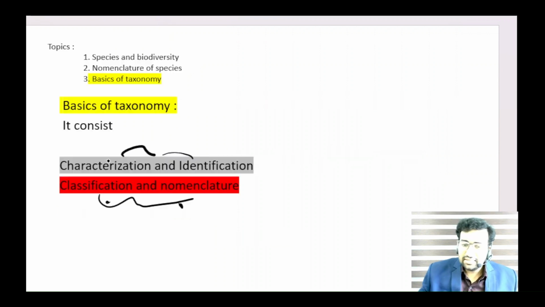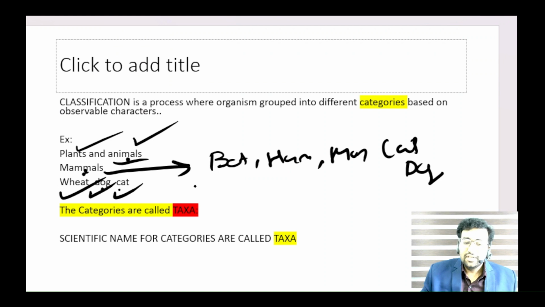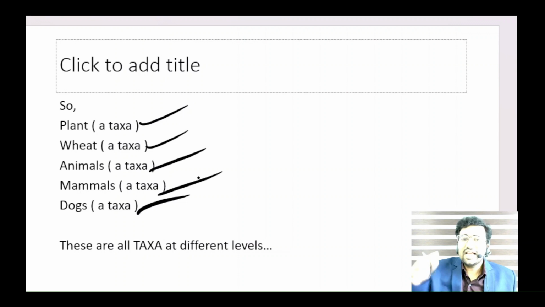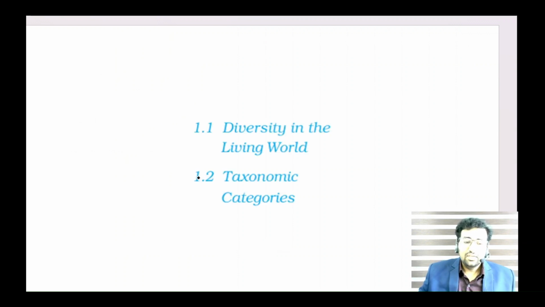Now you got this point. Characterization, identification, and classification by different taxa, and the nomenclature I will tell you later. The scientific name for category is called taxa. Understood? So plant is a taxa, wheat is a taxa, animals is a taxa, mammal is a taxa, dog is a taxa. These are all taxa at different levels. So this is what we completed, the diversity of living world.